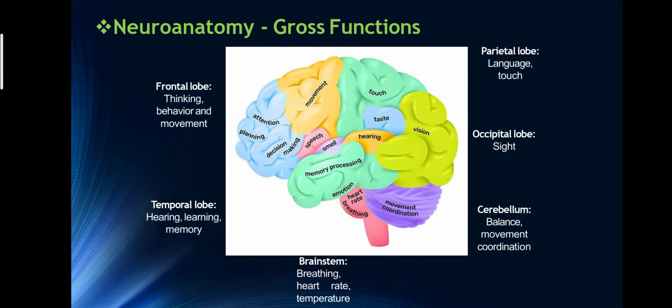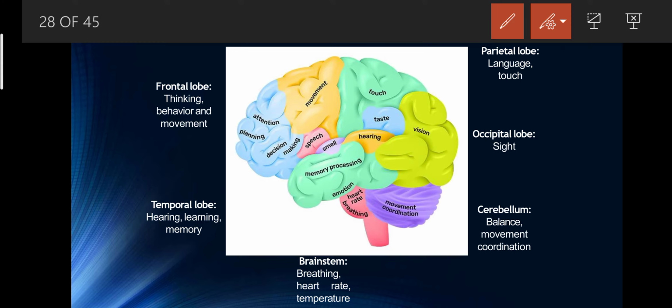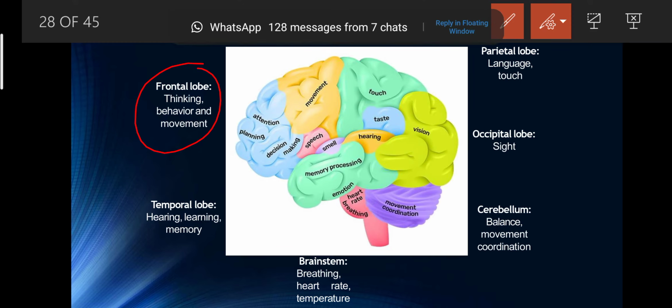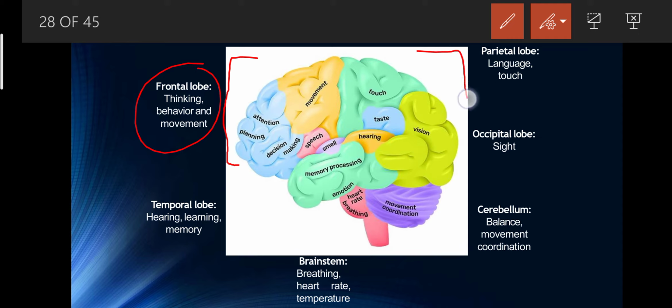So, neuroanatomy and gross function. Neuroanatomy is the study of the anatomy of neurons. Our brain is divided into different regions like frontal, parietal, temporal, occipital and cerebellum. The frontal part of the brain controls movement and attention. Here in this figure you can see this is the frontal part.